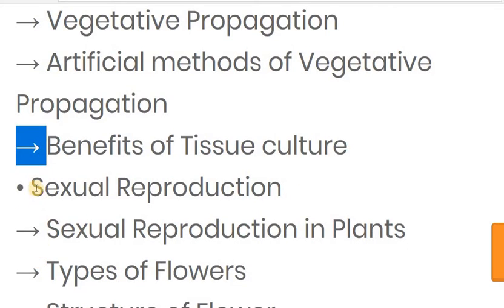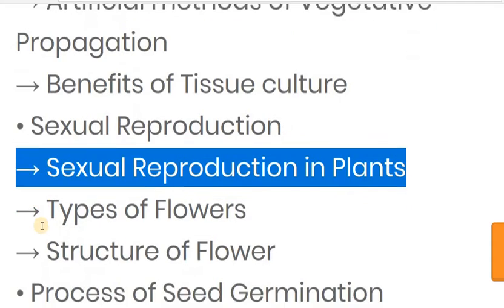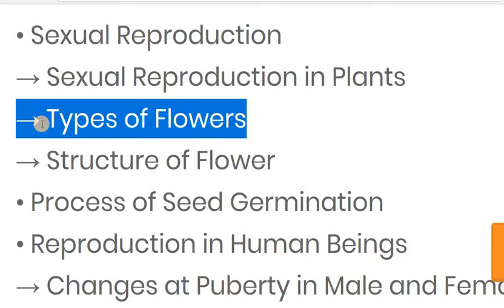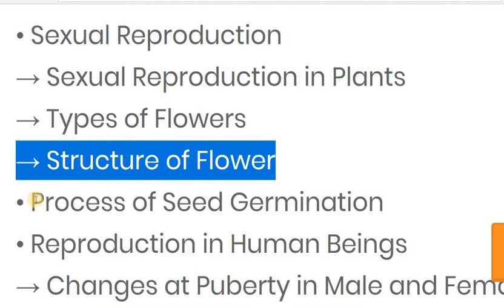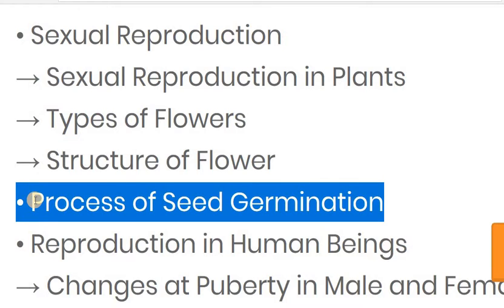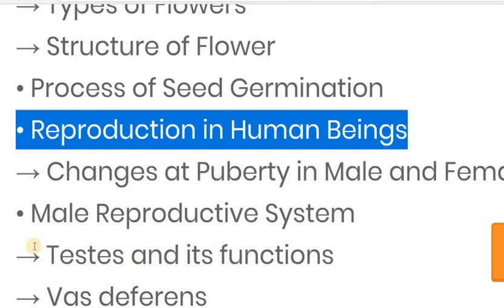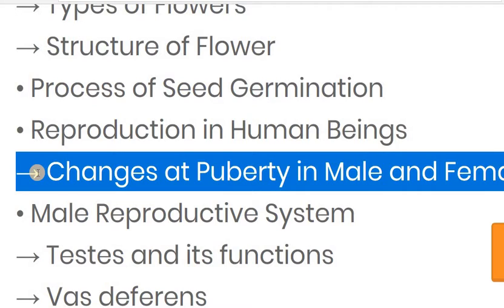and then we will study in detail about sexual reproduction. In that, we study sexual reproduction in plants, types of the plants, types of the flowers, structure of the flower, and also see the process of seed germination, and later on study about the reproduction in human beings. In that, whatever changes occur during puberty time in the male and female.